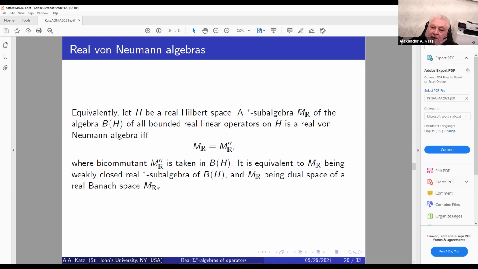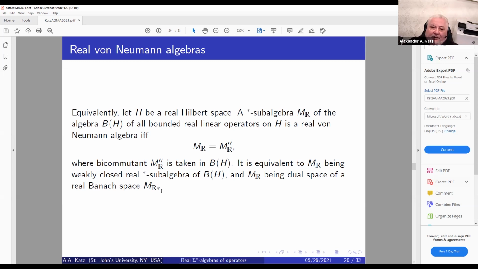A star algebra M sub R of the algebra B of H of all bounded real linear operators on H is a real von Neumann algebra if it satisfies the von Neumann bicommutant theorem, means it coincides with its bicommutant taken within B of H. It is equivalent to M sub R being a weakly closed real star subalgebra of real B of H, and M sub R being the dual space of a real Banach space, which is its predual, like the equivalent Sakai definition of W-star algebras.